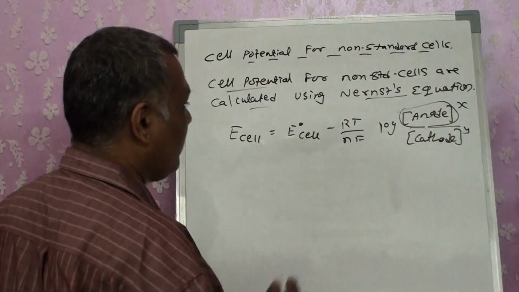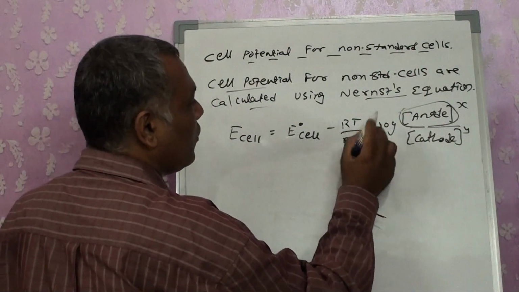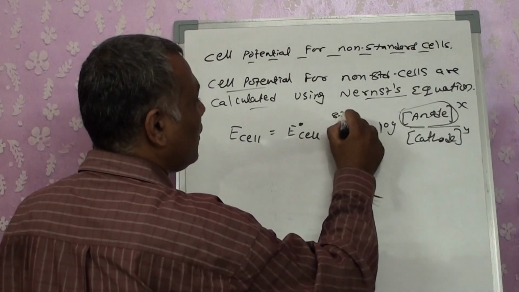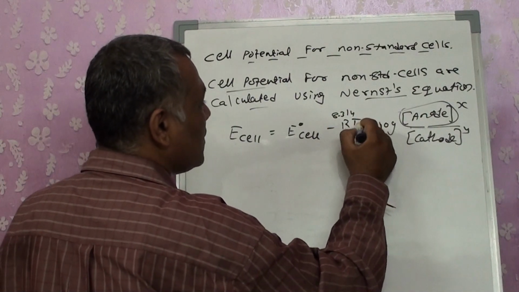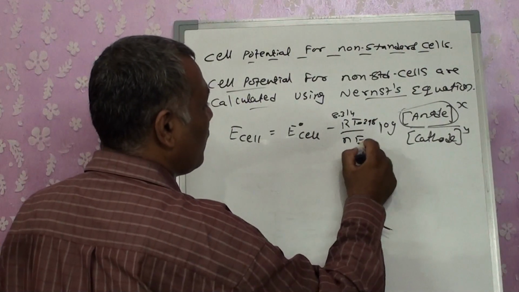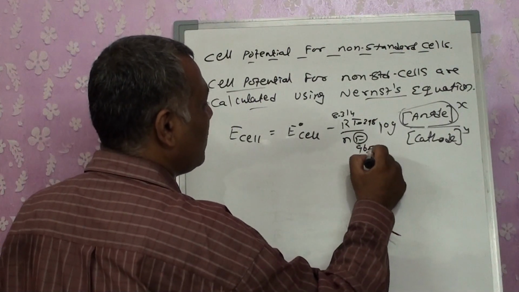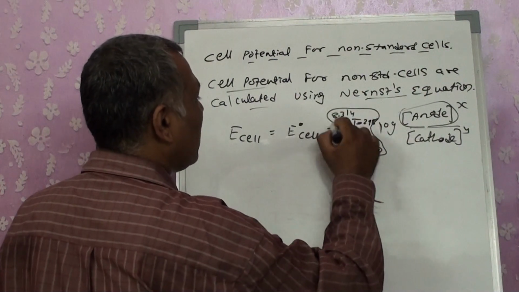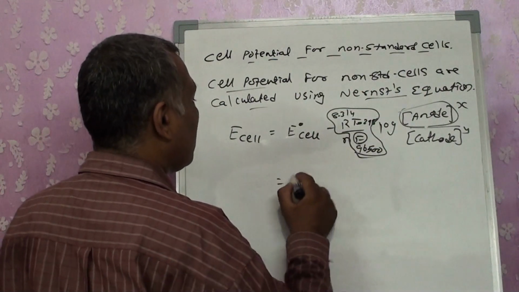Now in it, when we take RT by F, the value of R we know, 8.314. T we know, 298. F we know, 96500. If we calculate this term, we are going to get a value.